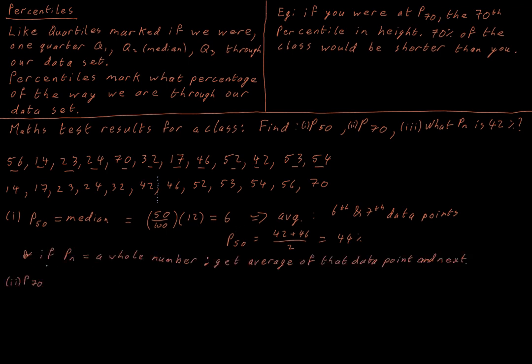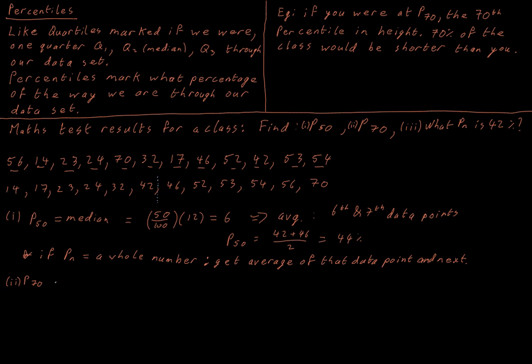So just like if we were dealing with our first quartile, our third quartile, or our median, if we end up in between two values, effectively, if we get a whole number for our percentage of the way through here, then we have to get the average of this term in our list and the next data point in our list. Just the same as what we did for the median, or if we were dealing with the first quartile or the second quartile.